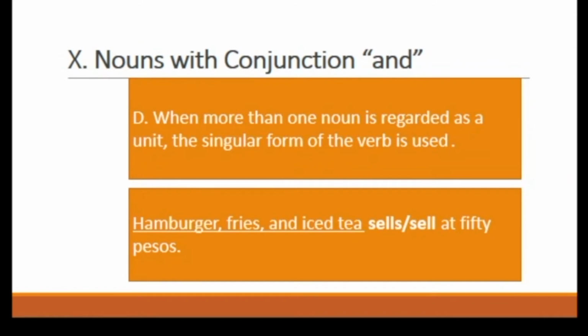The last one. When more than one noun is regarded as a unit, the singular form of the verb is used. For example, hamburger, fries, and iced tea sell at 50 pesos. The answer would be sells because they are regarded as one unit and can be bought for 50 pesos.